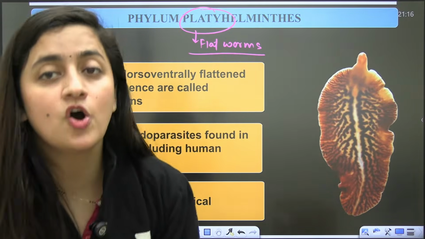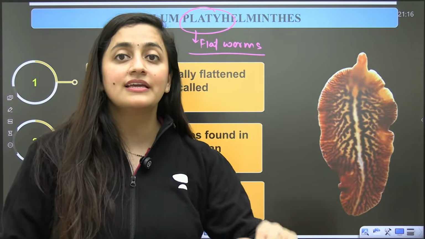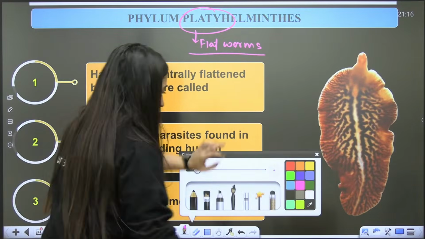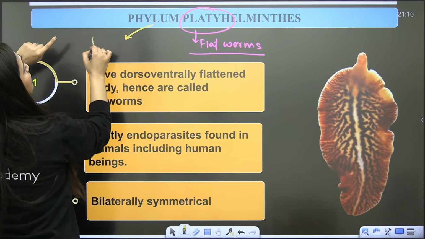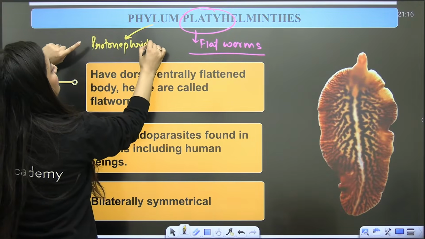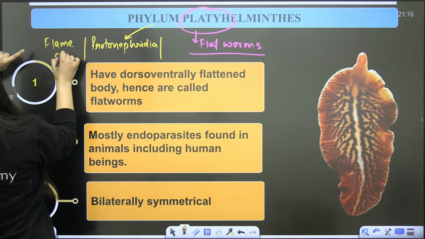Excretory organs are not well developed in the lower organisms. If in lower organisms you are thinking you will see proper excretory organs, no. Just in platyhelminths will you talk about it. One student is asking a question, I'm answering that. In platyhelminths we will discuss protonephridia and flame cells.